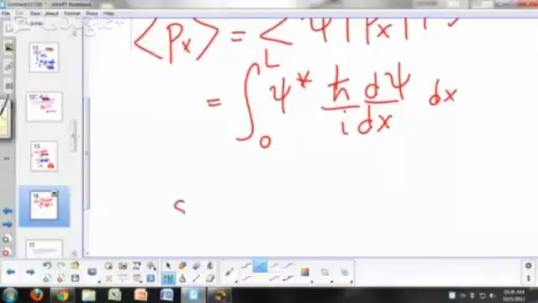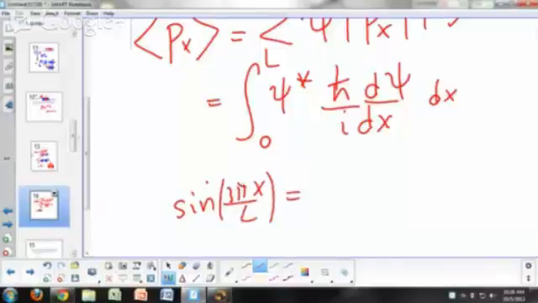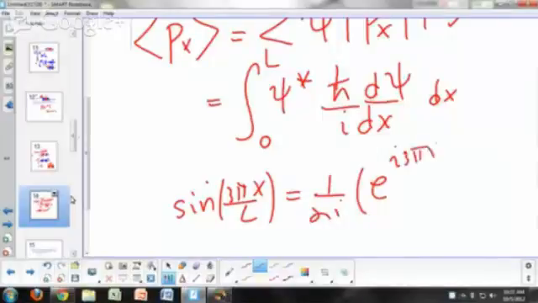Let's go back to our expression. Sine 3 pi x over L, right? Let's write this using Euler's formula. Going back to the exponential form, this is, what was it? 1 over 2i. I think it's 1 over 2i e to the i kx, which k is n pi over L, right? So 3 pi x over L minus, remember, e to the negative i 3 pi x over L.